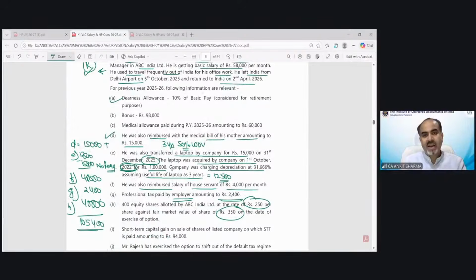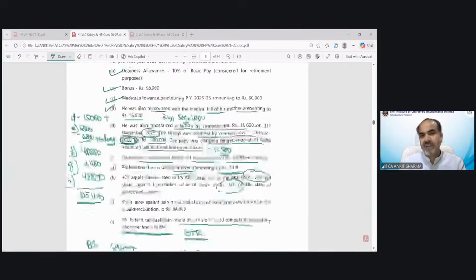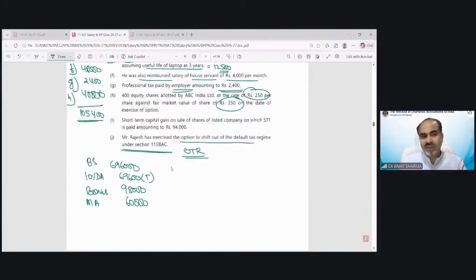You can see the DA 10%, bonus 98,000, medical. All other D, E, F, G, H points we have solved under the perquisite category. So the taxable value of the perquisite category we have already calculated. That would be 105,400. Total is 1029000. Standard deduction 50,000.